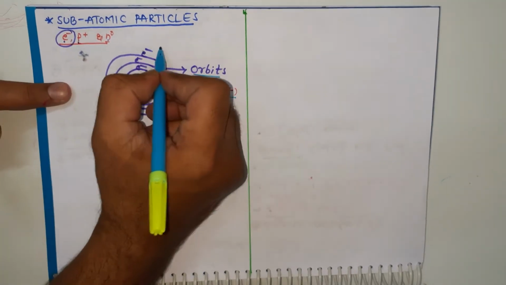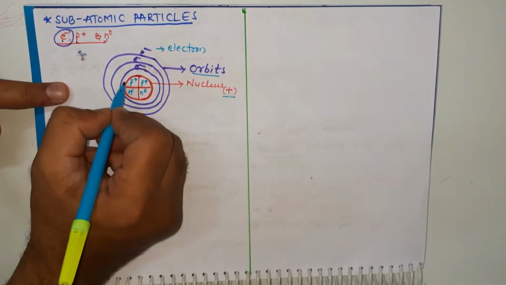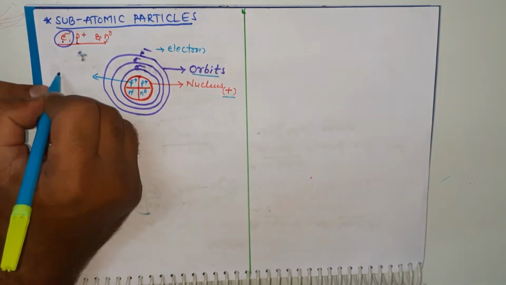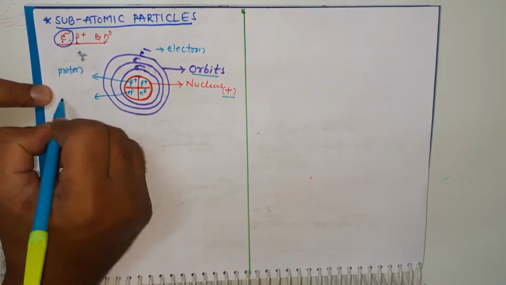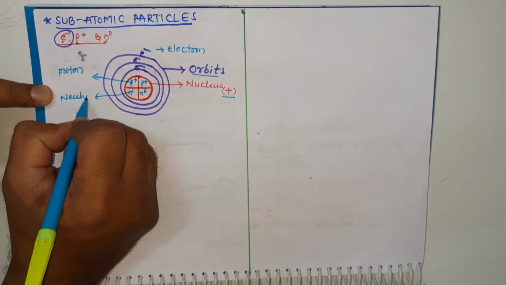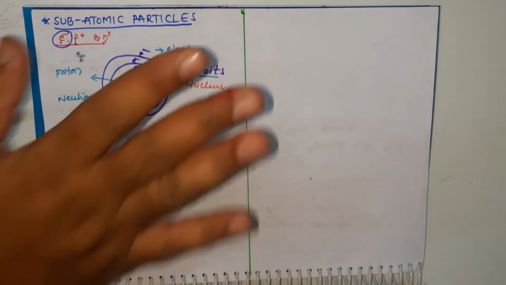What is the name of e minus? Electron. What is the name of p plus? Proton. What is the name of n zero? Neutron. This is the imaginary structure of an atom.